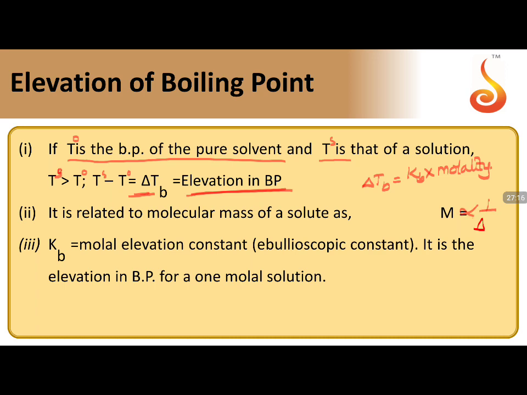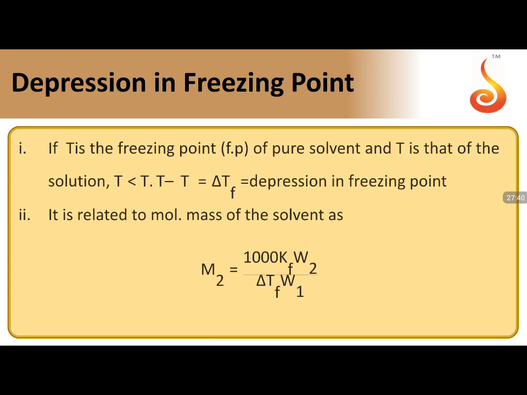Kb is the molar elevation constant, and the Kb value for water is taken as 0.52. We can take 0.512 or 0.52 approximately. It is also called the ebullioscopic constant. So that is the formula for delta Tb.